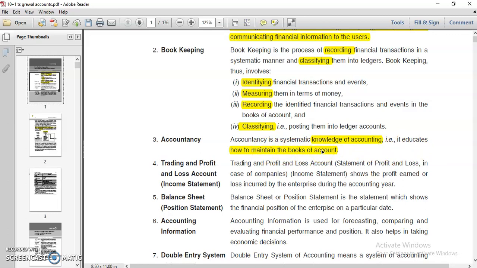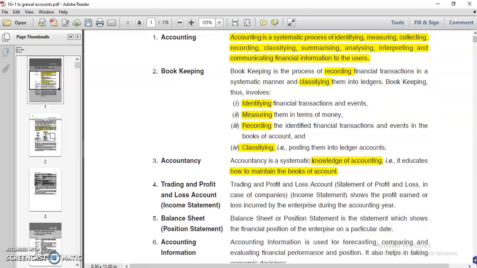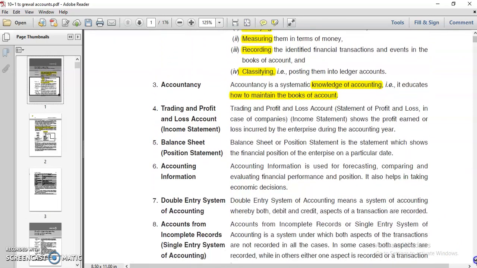So we have finished our first part, means we understood a bit about accounting, bookkeeping and accountancy. Let me repeat the same. Accounting is a systematic process of identifying, measuring and summarizing, and making all the financial statements. But bookkeeping includes only two things, that is recording and classifying. And accountancy is wider, it includes accounting as well as bookkeeping, and tells us how to maintain the books of accounts. I hope you understood a bit about these things.